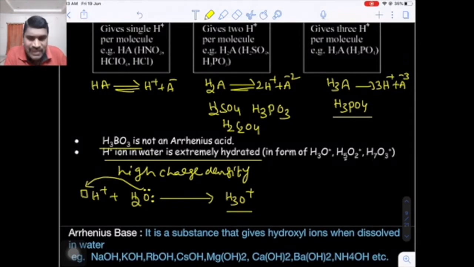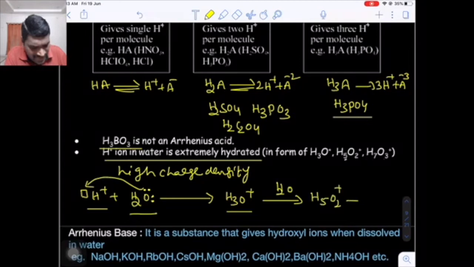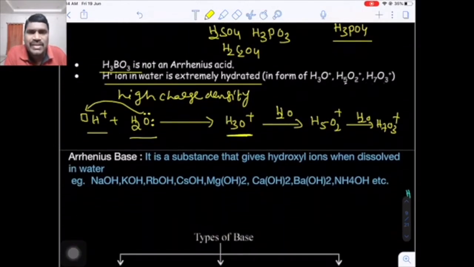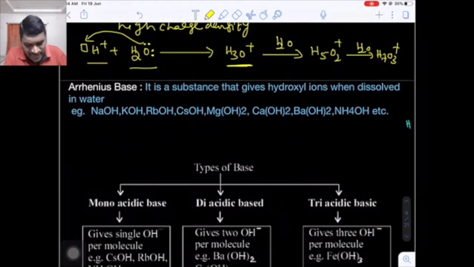Remember, whenever a question asks to calculate the concentration of H3O+, indirectly we have to calculate the H+ ion concentration. By default, the concentration of water is taken as a constant. Further, if this ion gets hydrated, you get H5O2+. If it gets hydrated again, you get H7O3+. But the major species we discuss here is H3O+, the hydronium ion. Now, what is the definition of a base?